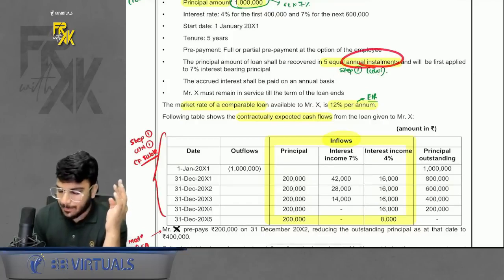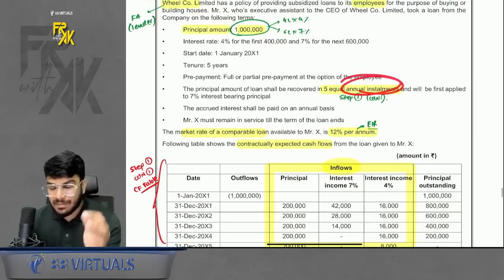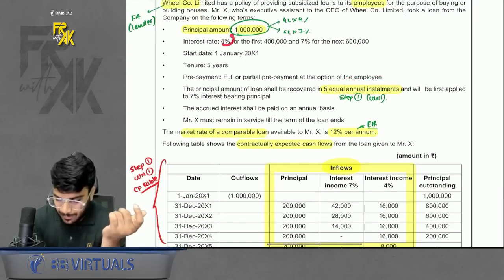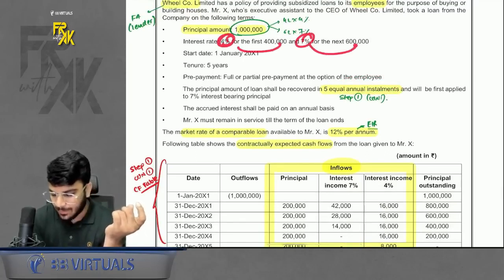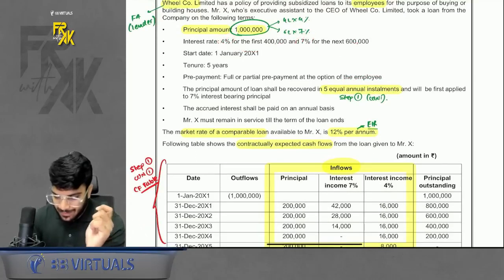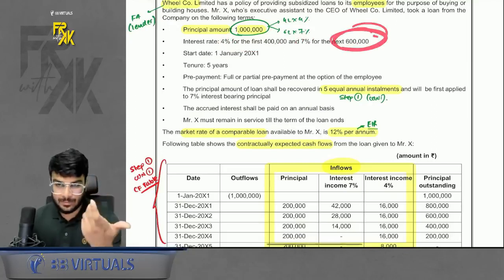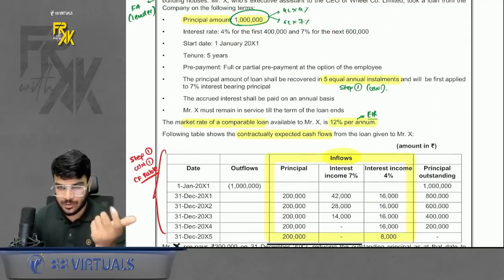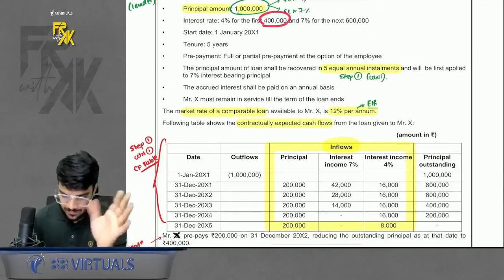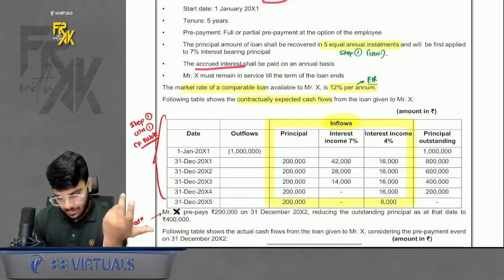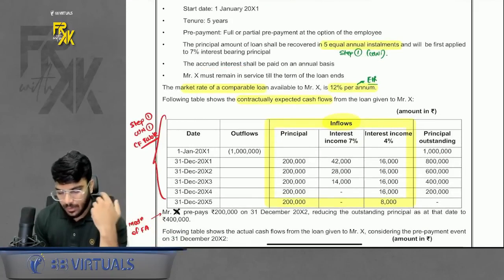And whenever you pay the principal back, which principal will get repaid first? The 4% principal or the 7% principal? Whenever you are repaying, it clarifies that you will repay this first. This 6 lakhs will be first repaid. The higher rate of interest will be repaid first, and then you will repay from this. Anyways, chalo. Then interest accrues on annual basis.